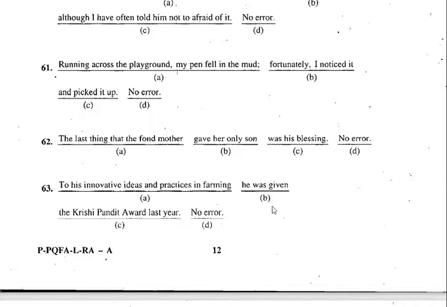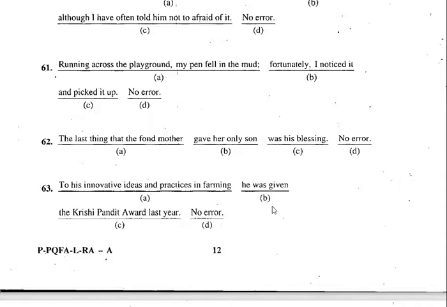Remember here, I dropped my pen. Though it sounds correct, what is wrong there? So be careful whenever this kind of ing phrase comes, like running across the playground. What is required there? A subject is required there. So here, in the case of the secondary clause, the subject is very, very important.